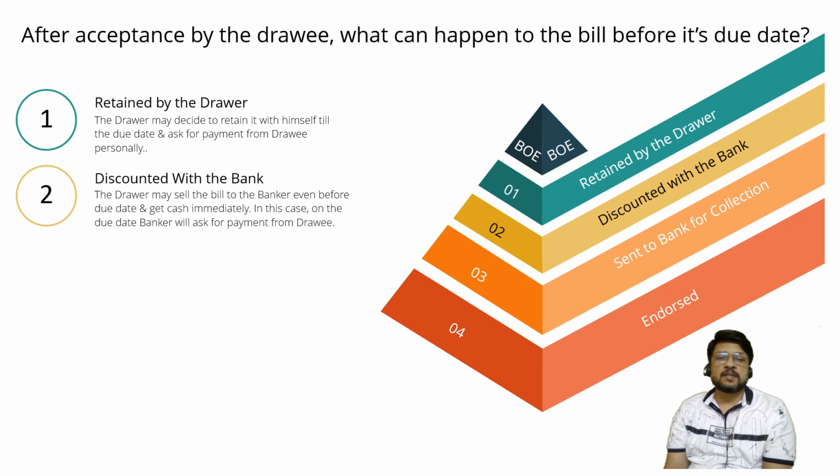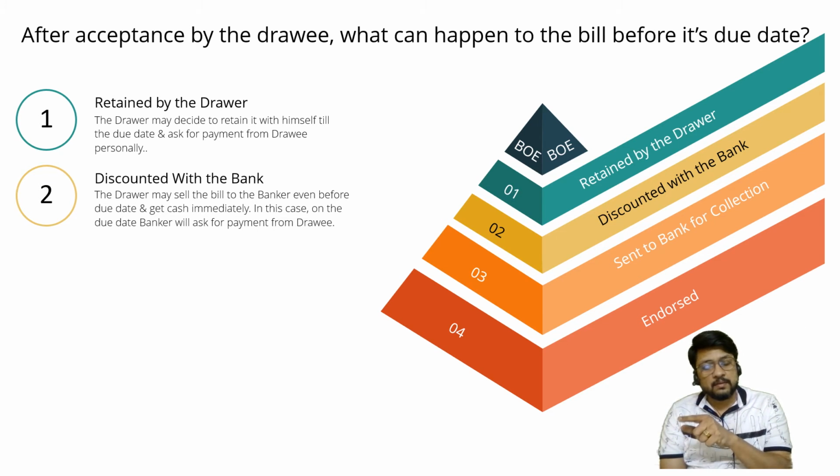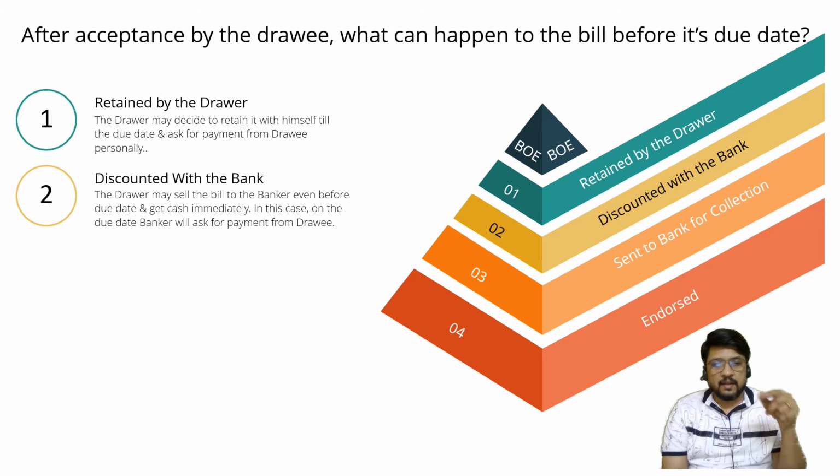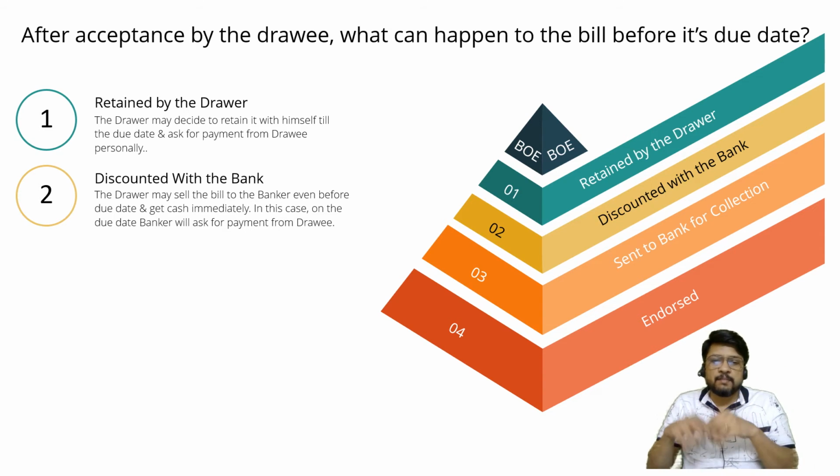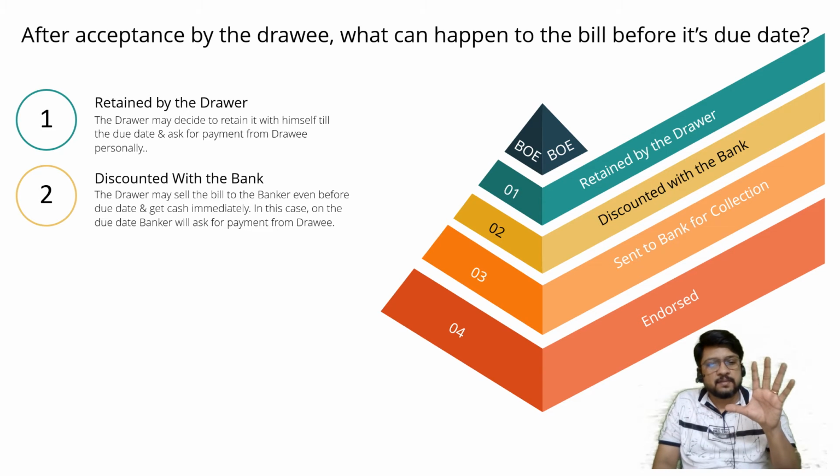Second one is called discounted with the bank. So a bill of exchange can be discounted with the bank. The drawer drew the bill and gave it to the drawee. The drawee signed it by using the word accepted, and after putting the date of acceptance, gave it back to the drawer. The drawer is keeping it in his own cupboard or maybe in his cash box. The bill is for 5 months. 1 month has lapsed. The drawer is in urgent need of money.